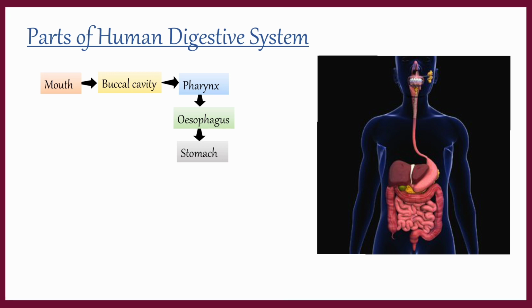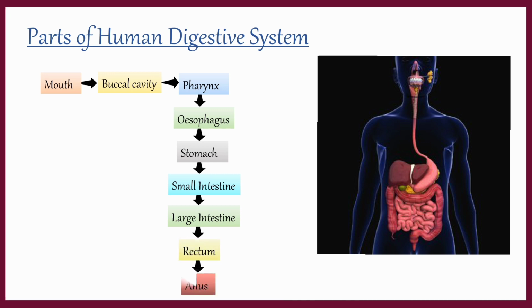The digested food enters the small intestine, the tube-like structure which coils to form the small intestine, where the food gets absorbed. The undigested food which is left enters the large intestine, and the feces which are formed are eliminated from the body through the rectum and anus. These all parts form the digestive system.